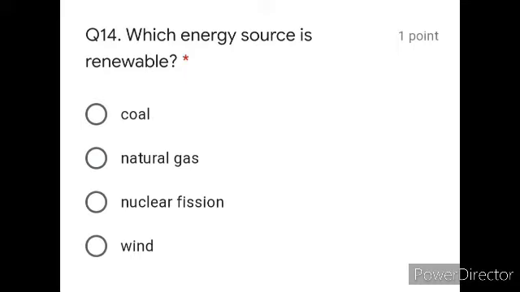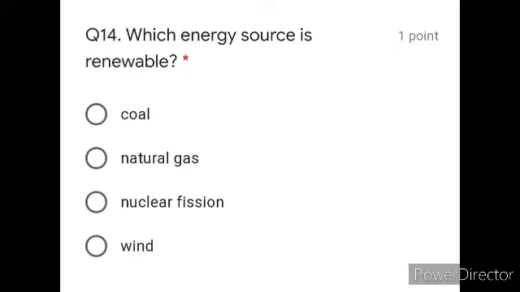Okay, let's move on with question number 14. Which energy source is renewable? Renewable. Re means you can reuse it again. Fine. So coal we cannot use again. Once it is used, it's finished. Natural gas, nuclear fission, or wind. So renewable energy source is wind, which we can use as many times as possible. It's not going to be finished. Fine. So the answer is option D, wind.